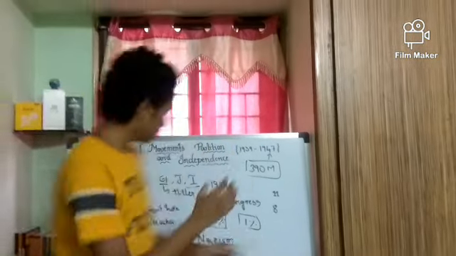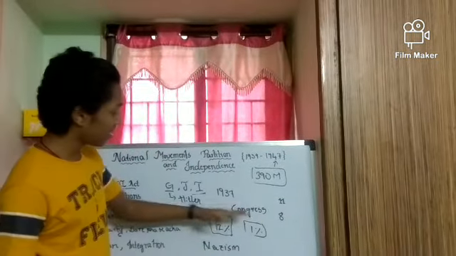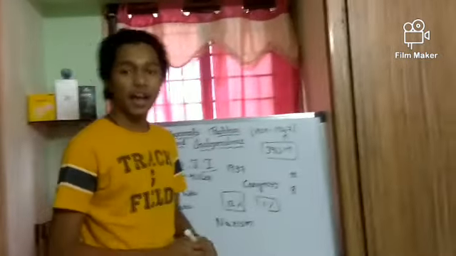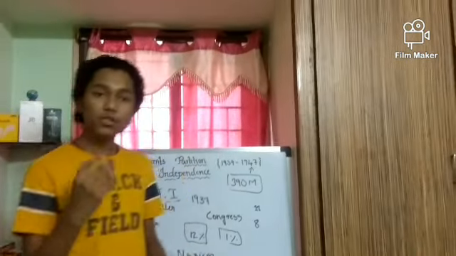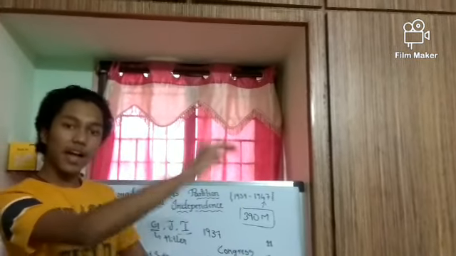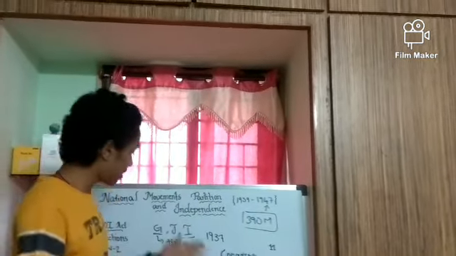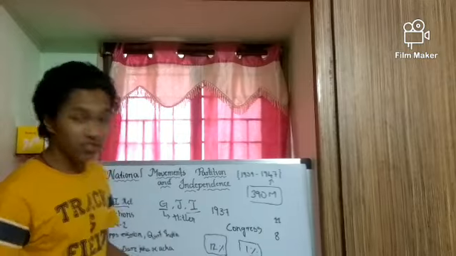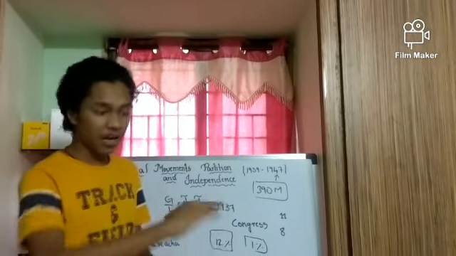Many Congress leaders opposed Hitler's ideology and Mussolini's ideology, and that was the main reason to support Britain to fight against them and defeat Germany, Italy and Japan, so that Hitler's Nazism and Mussolini's fascism couldn't occur in India.